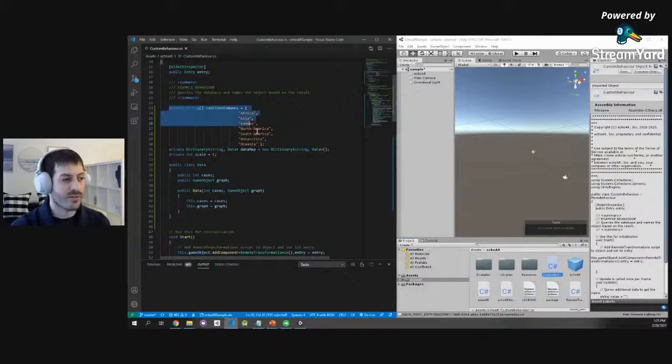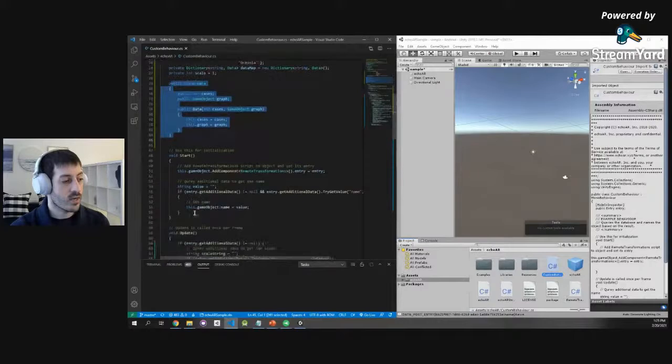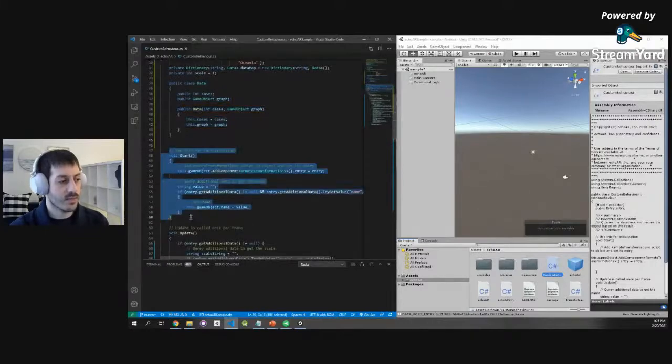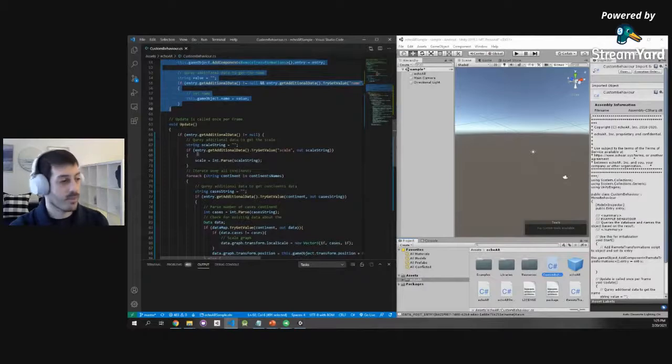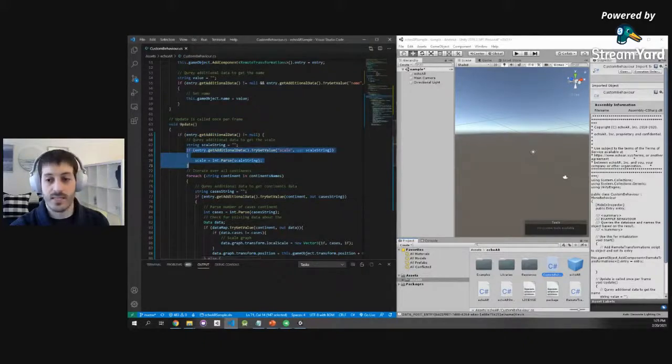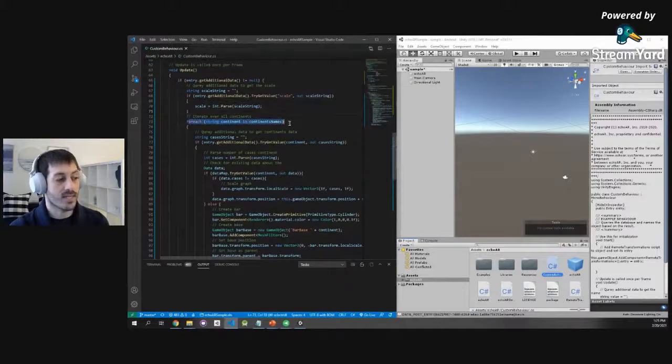We have an array of continents. We have some kind of dictionary, a data structure. The start function looks exactly the same, but look how interesting the update function looks now. It has so much more depth. So we're asking, do I have any additional data? If so, do I have the data point of scale? If that's the case, parse that into a number. Then iterate over all continents.